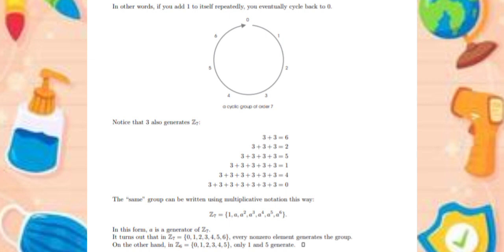The same group can be written using multiplicative notation this way: G7 is equal to 1, a, a to the power of 2, a to the power of 3, a to the power of 4, a to the power of 5, and a to the power of 6. In this form, a is a generator of Z7. It turns out that in Z7, which is 0, 1, 2, 3, 4, 5, 6, every non-zero element generates the group. On the other hand, in Z6, which is 0, 1, 2, 3, 4, 5, only 1 and 5 generate it.